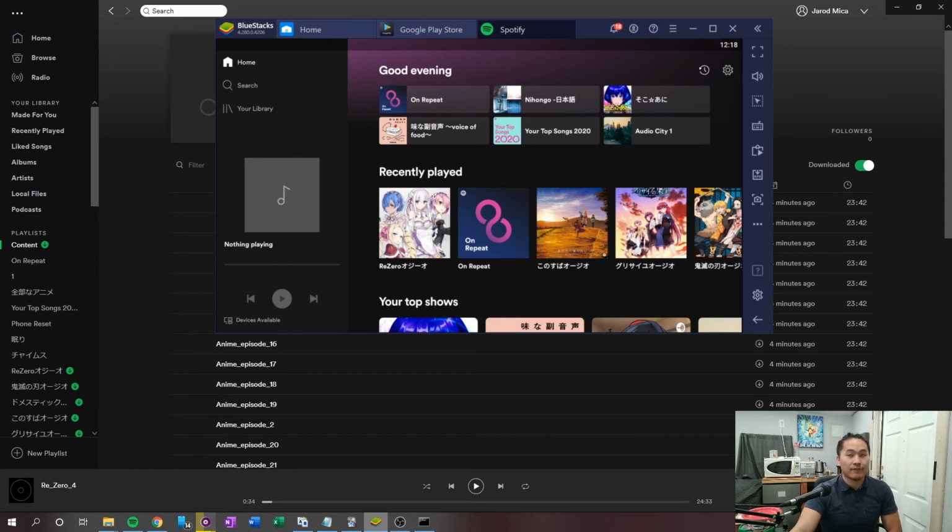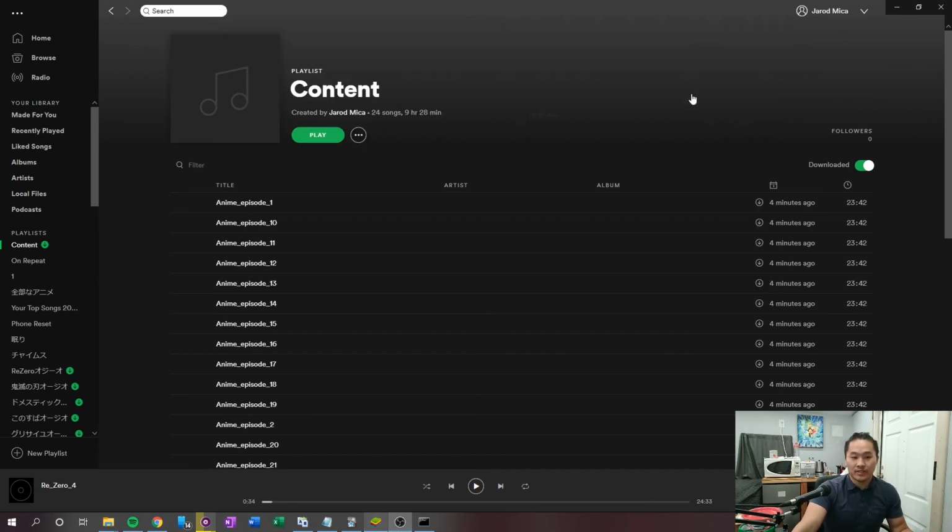If your phone is on data and your computer is on Wi-Fi, it's not going to work. So actually, just make sure your computer and your phone are on the same Wi-Fi, and then you can download all of the content. But yeah, that is how you get content onto Spotify to listen to.